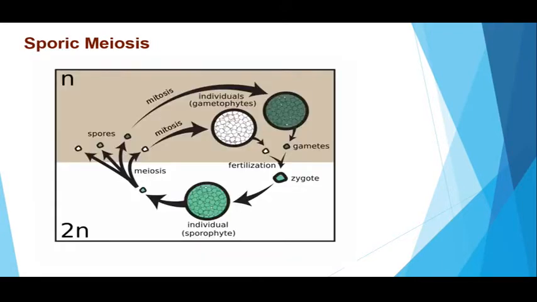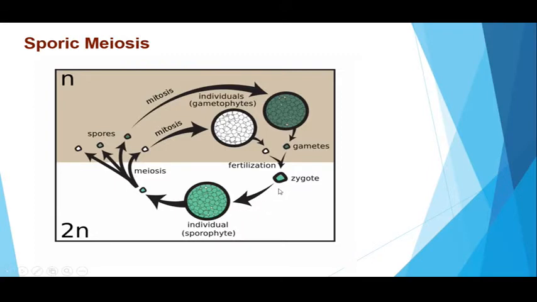Next, coming to sporic type of meiosis, let us see where it takes place. Sporic meiosis takes place in higher plants where they show a diplobiontic type of life cycle. They have both diploid and haploid stages in their life cycle. Here, the diploid zygote undergoes mitosis again, like we just studied in gametic type of meiosis.